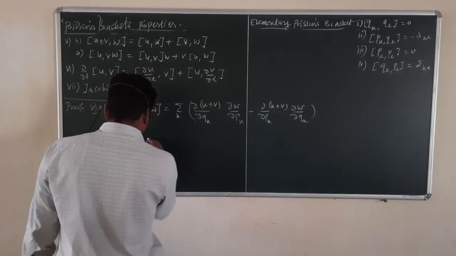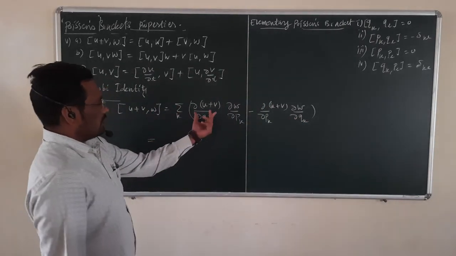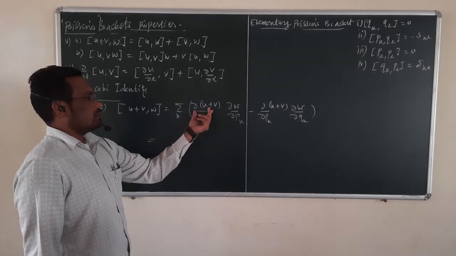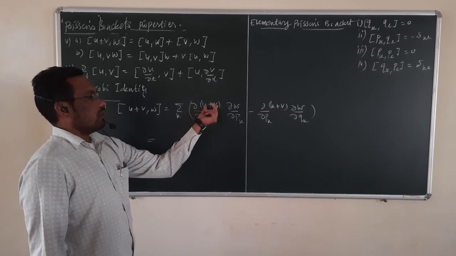Now this is equal to, here we have to write down two terms because this will split into two terms. This is the partial derivative of u and v.